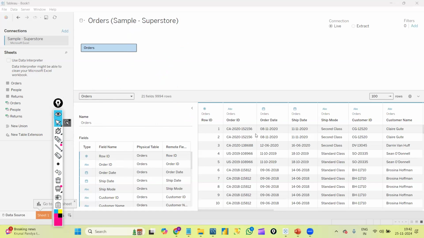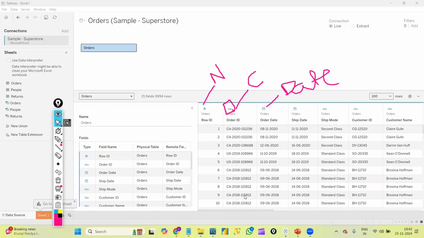So here also in Tableau, once we connect to our data, it will automatically recognize the data types. Okay, here hash means numerical data types, numbers. ABC means character data types. That means wherever you can see ABC, you need to understand that is a character data type. We can store any type of characters here. And you can see the calendar symbol here. Calendar symbol means date data type. All the date columns, date formats, dates basically we will store in this column. Okay, that is the calendar symbol.